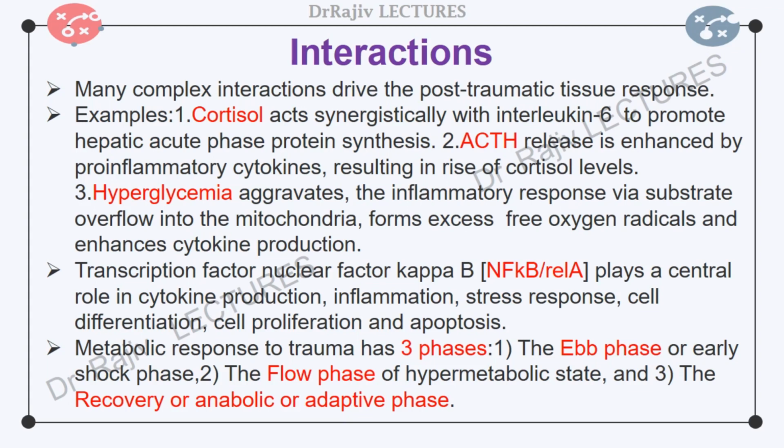ACTH release by the pituitary is enhanced by pro-inflammatory cytokines, resulting in a rise of cortisol levels in an effort to limit the pro-inflammatory stress response. Hyperglycemia aggravates the inflammatory response via substrate overflow into the mitochondria, leading to the formation of excess free oxygen radicals and altering the gene expression to enhance cytokine production.